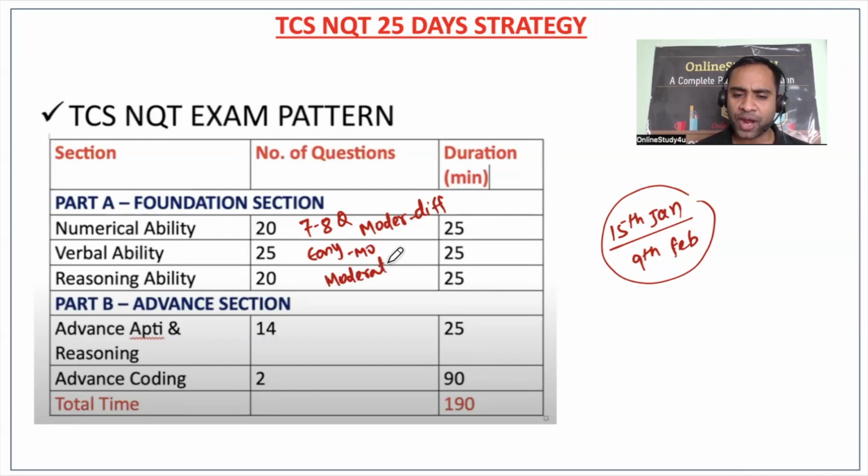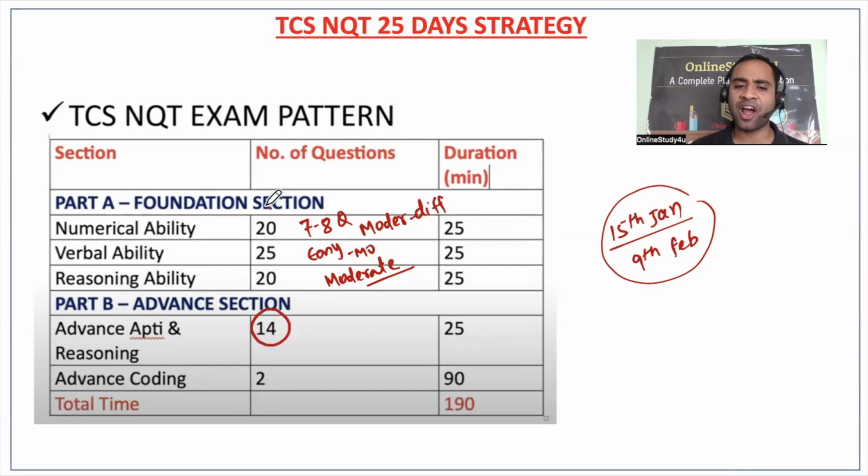So you have to think about attempting more and more questions, because in off campus there will definitely be a lot of people applying. It is open for all tier 2, tier 3, and even a few tier 1 colleges as well. In advanced aptitude and reasoning, 14 questions will also be there. At least you have to attempt as much as possible.